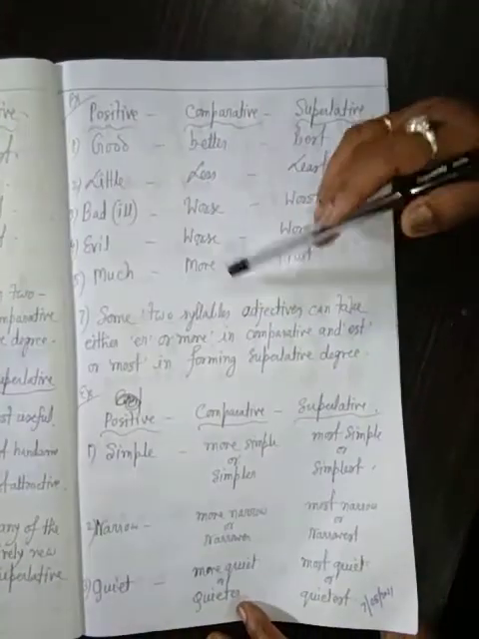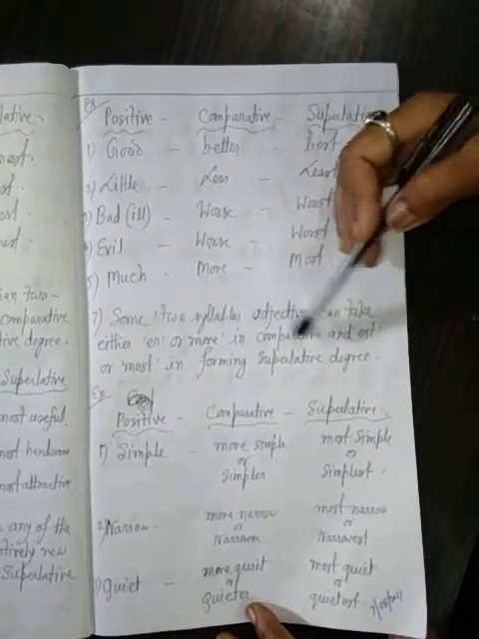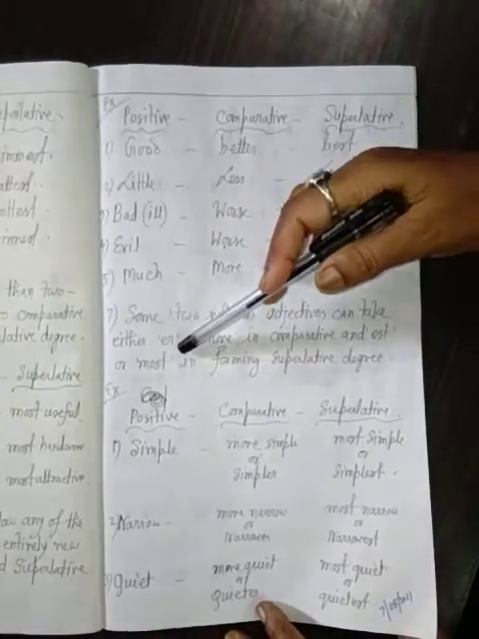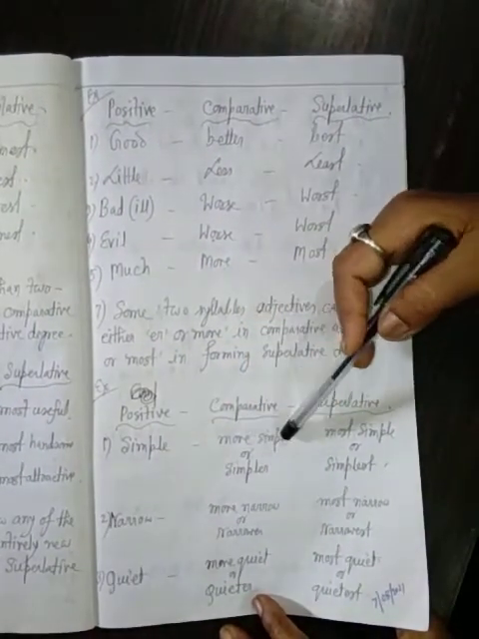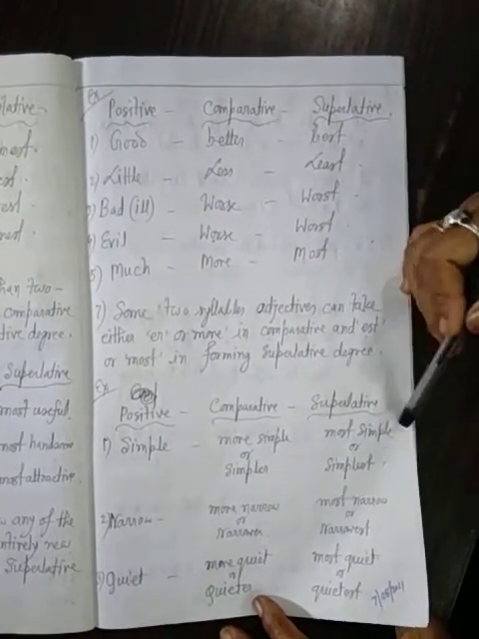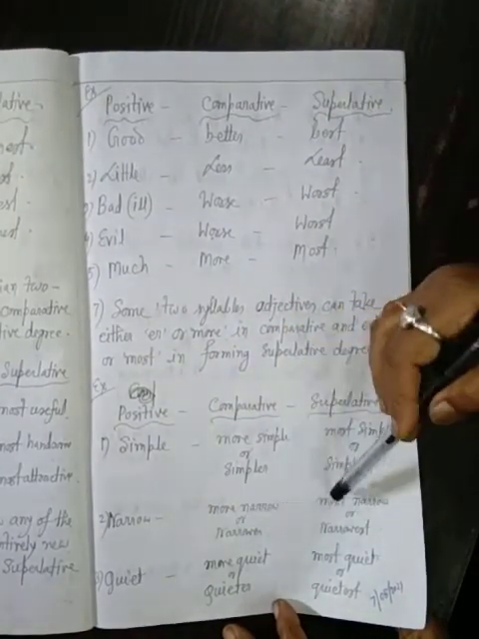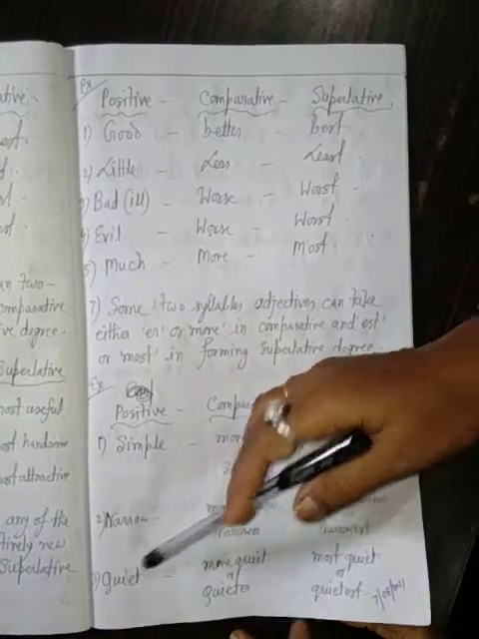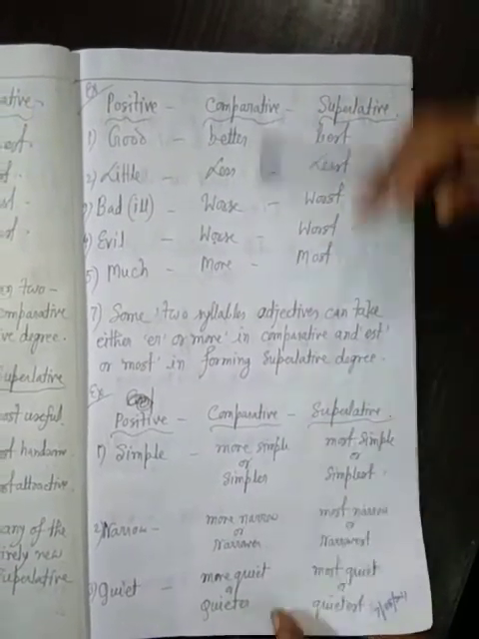7. Some two-syllable adjectives can take either ER or more in the comparative and EST or most in forming the superlative degree. Simple, more simple or simpler, most simple or simplest. Narrow, more narrow or narrower, most narrow or narrowest. Quiet, more quiet or quieter, most quiet or quietest.